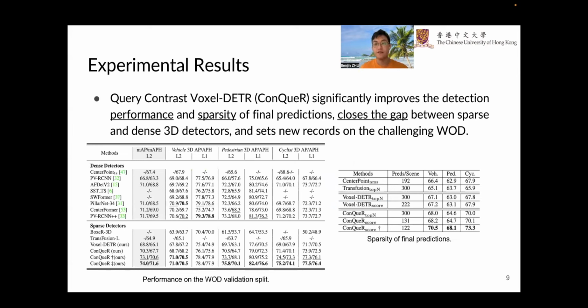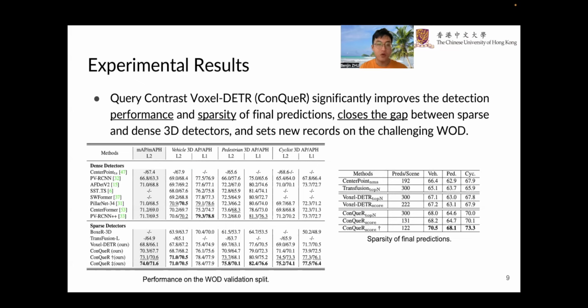Here are the experimental results of our work. Query contrast significantly improved the detection performance and sparsity of final predictions. It closes the gap between sparse and dense 3D detectors and sets new records on the challenging Waymo Open Dataset benchmark. With the help of query contrast, our ConQueR achieved state-of-the-art performance.